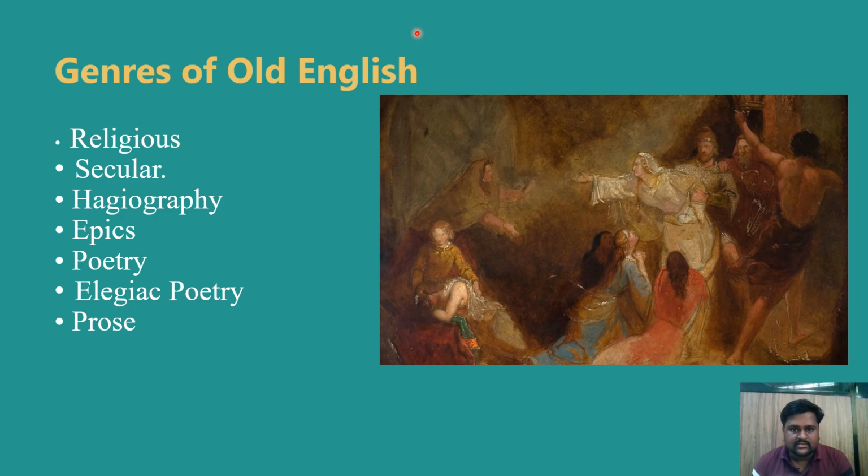So after that, religious prose, especially written works that deal with Christian doctrine, prayers, and moral teachings. And the examples: Pastoral Care by Pope Gregory the Great, translated into Old English by King Alfred. This text provided guidance to priests on how to care for their congregations, and homilies and translations of biblical text. So these are the genres of Old English literature.